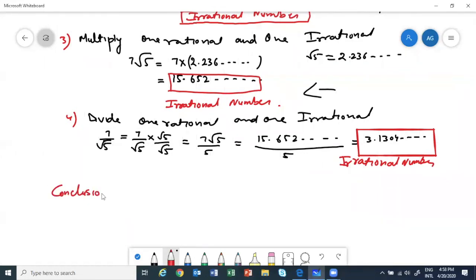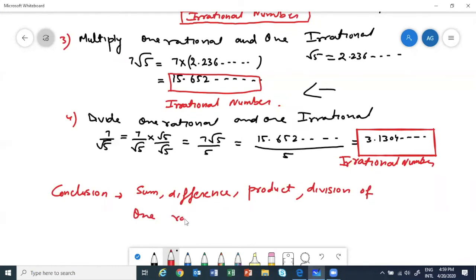Conclusion: the sum, difference, product, and division of one rational and one irrational number is irrational.